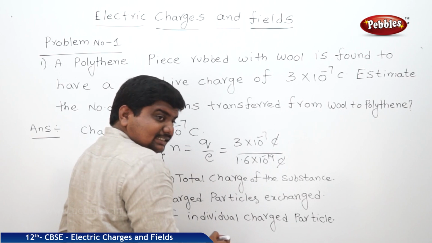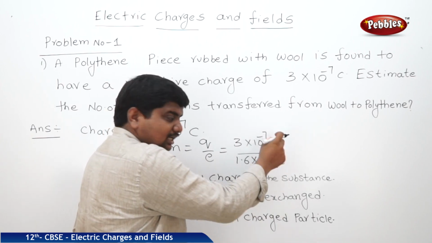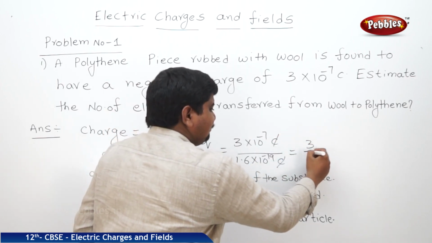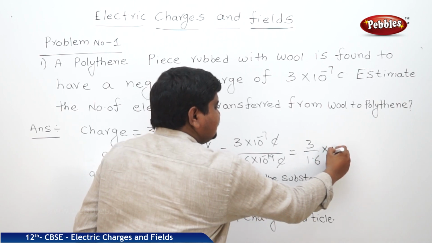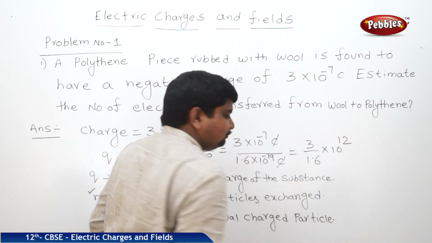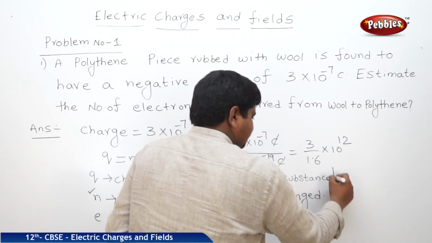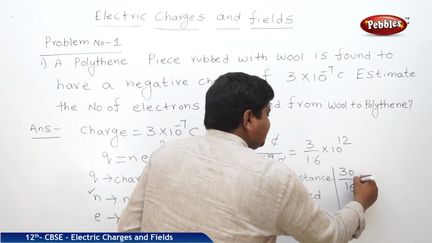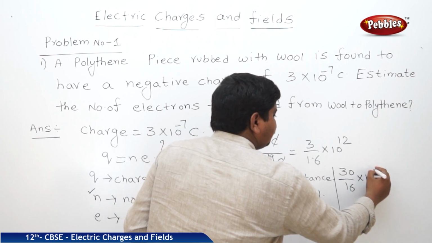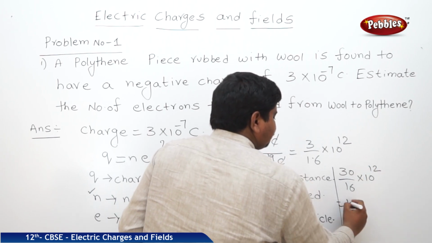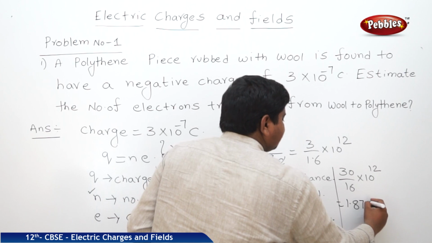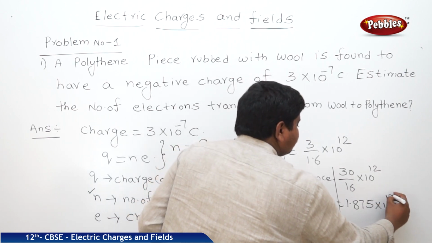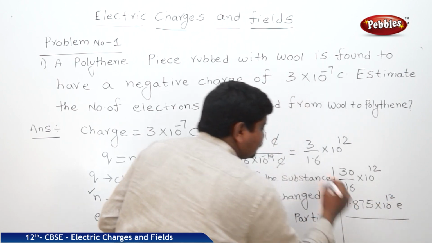Coulomb and coulomb get cancelled. This 10^-19 goes up, giving 3 by 1.6 × 10^12. We can write 3 by 1.6 as 30 by 16, times 10^12. It is approximately equal to 1.875 × 10^12 electrons.